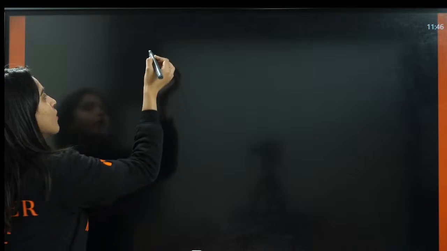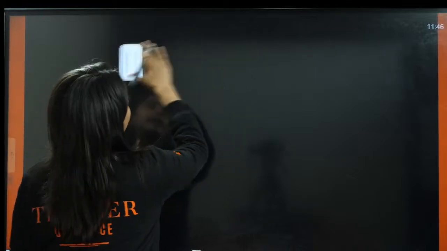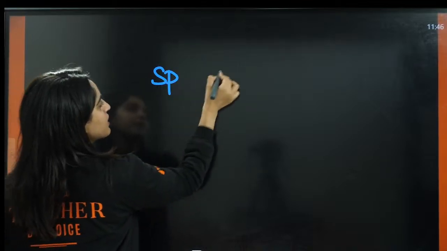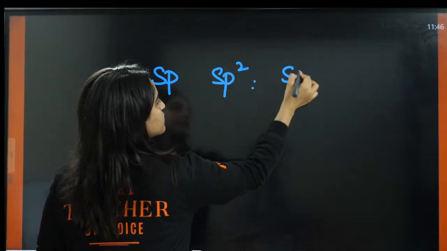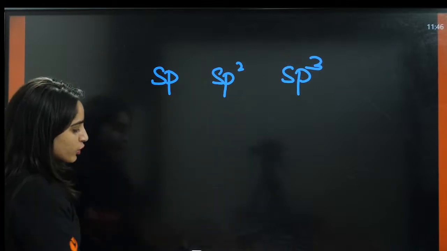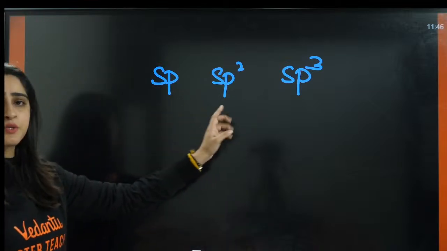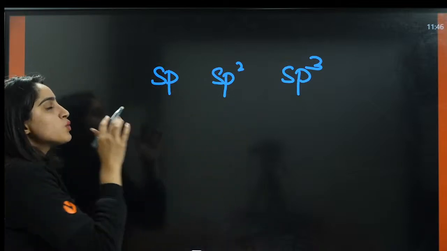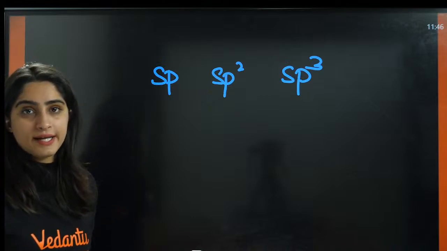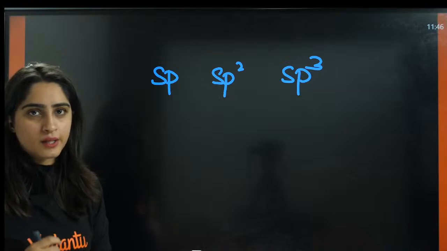Okay. So now, if you have SP, SP2 and SP3. In the previous lecture, I already told you about hybridization. So tell me, what is the percentage S character in SP, SP2, SP3?